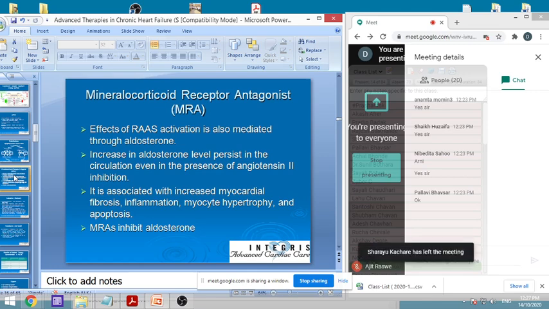Angiotensin inhibition can also decrease aldosterone, and aldosterone is associated with increased myocardial fibrosis, inflammation, myocyte hypertrophy, and apoptosis. MRAs inhibit aldosterone. We have seen the example spironolactone.